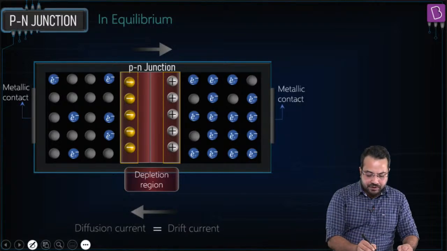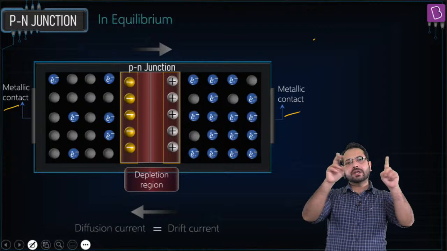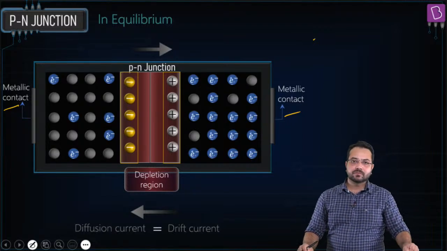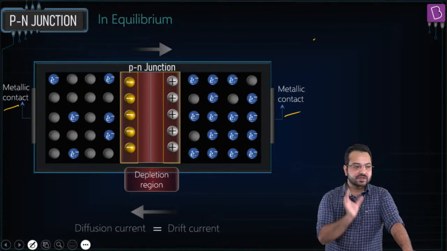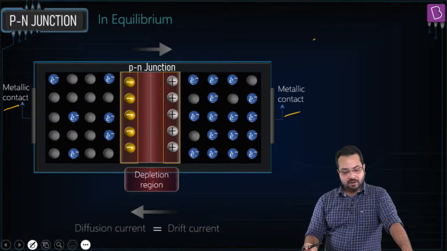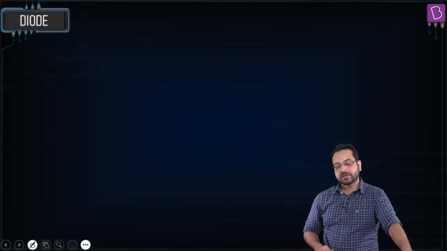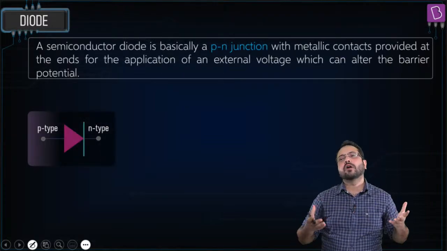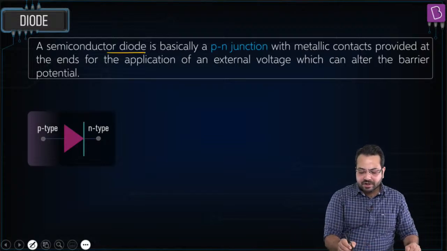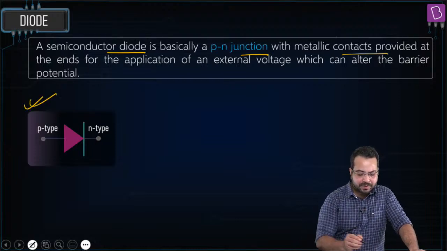Okay, and then what we do is we attach metallic contacts so that we can connect it to an external circuit. So now we'll try to understand what happens when we connect it to an external circuit. This is the PN junction in equilibrium. Now this PN junction is simply called a diode. So what is a diode? It is basically a PN junction with metallic contacts. That's all. And this is the symbol for PN junction.